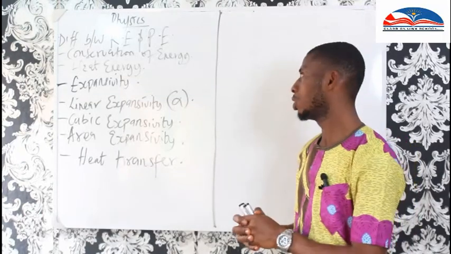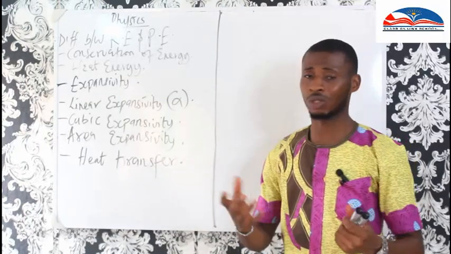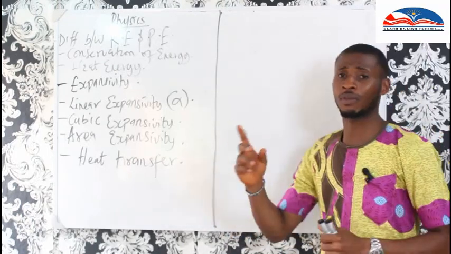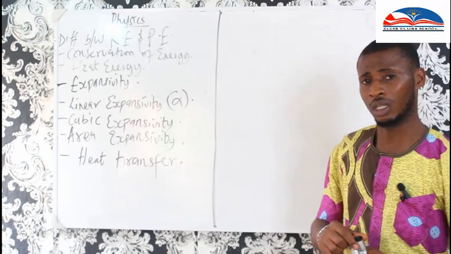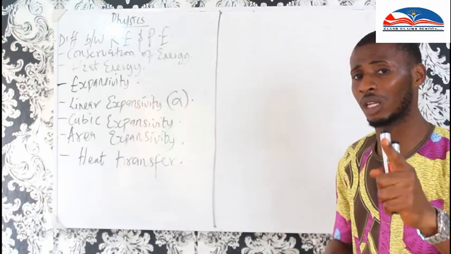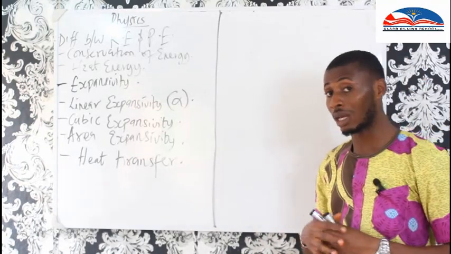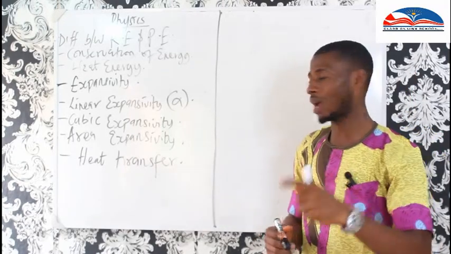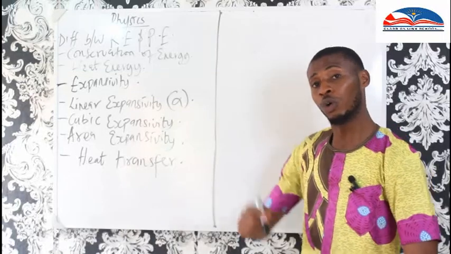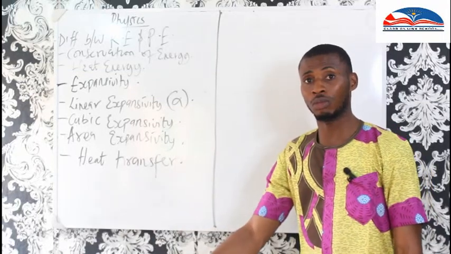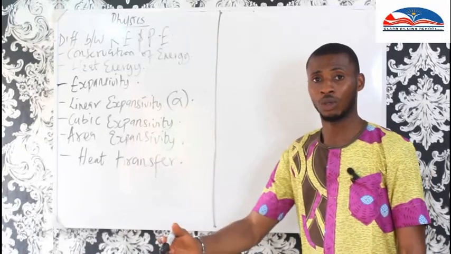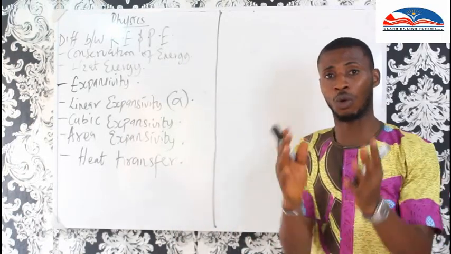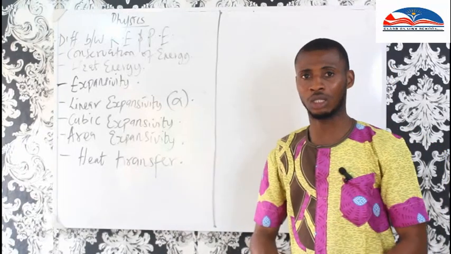Conservation means usefulness of energy. The law of conservation of energy states that energy can neither be created nor destroyed. So you can neither create energy nor destroy it, but rather, energy can be transformed from one state to another state.